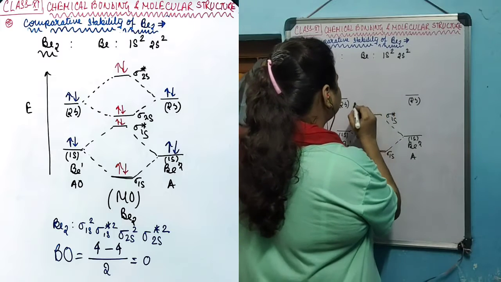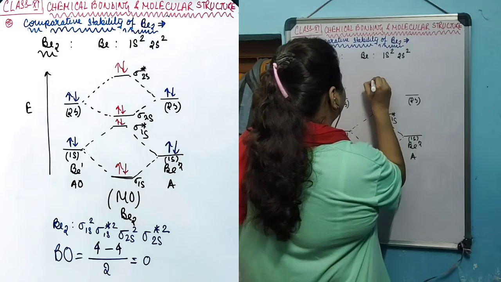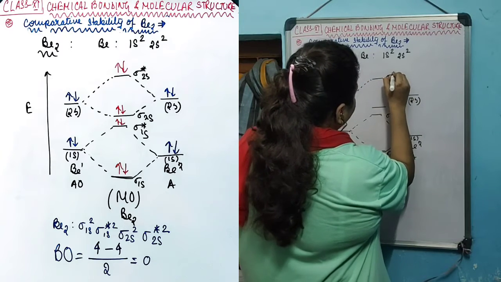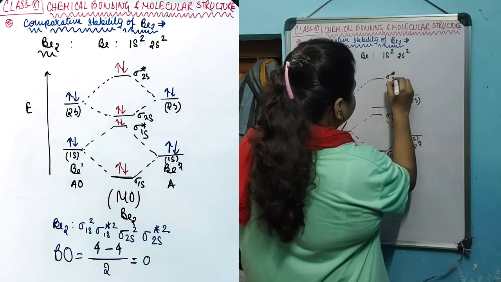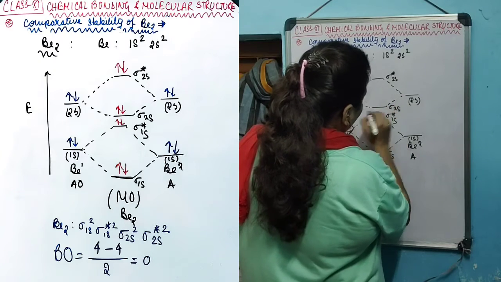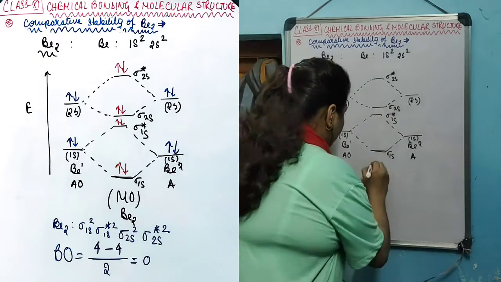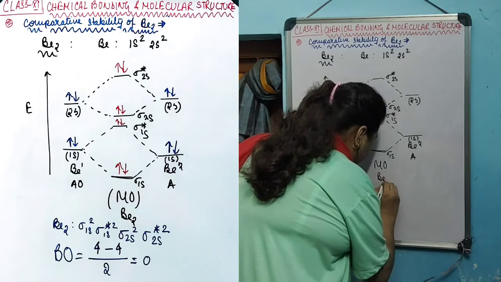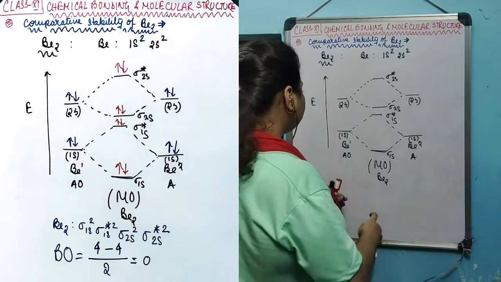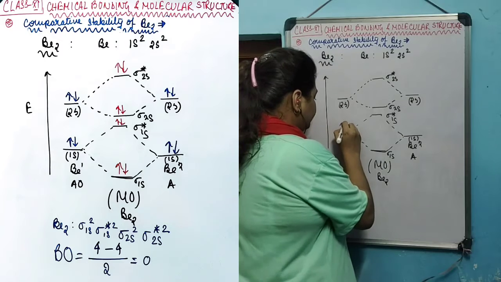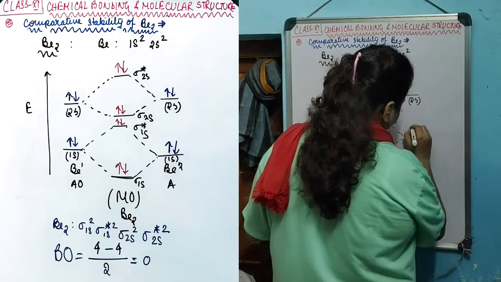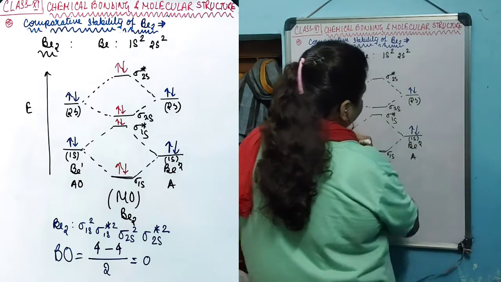Similarly, by the combination of two 2s orbitals, two molecular orbitals will also form. One will be antibonding, having more energy, sigma star 2s. One will have lesser energy, the sigma 2s bonding orbital. That is how the molecular orbitals of the beryllium-2 molecule will be formed. Now, in the 1s orbital of beryllium there are 2 electrons, and similarly in the 2s orbital there are 2 electrons also. It is the same for the second beryllium atom that is combining.